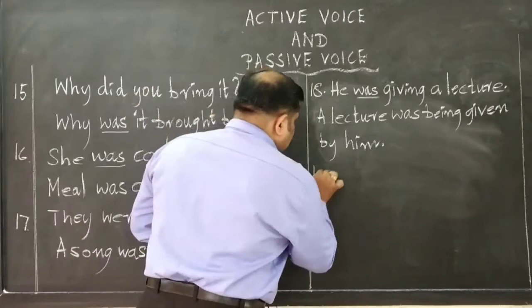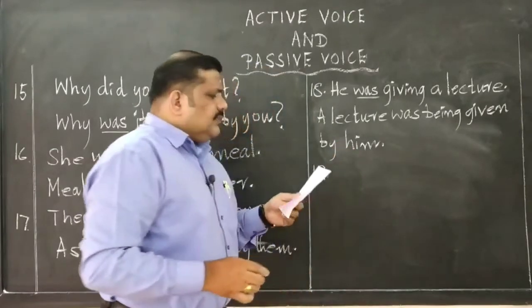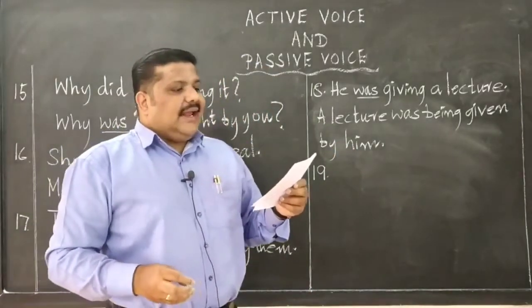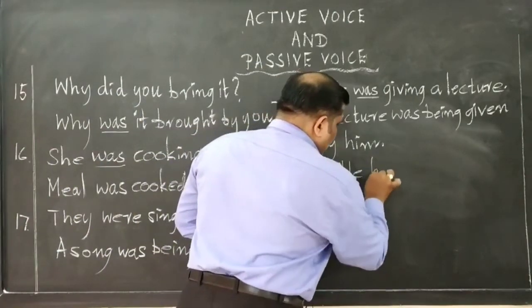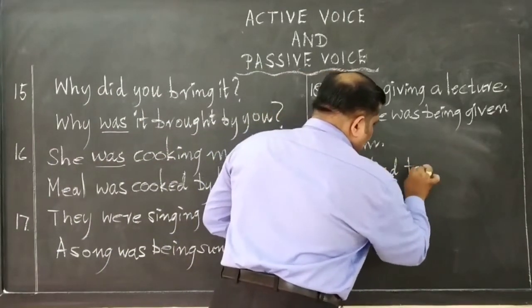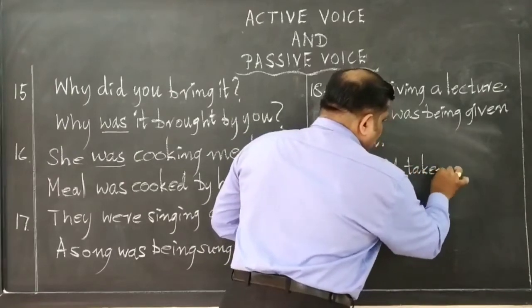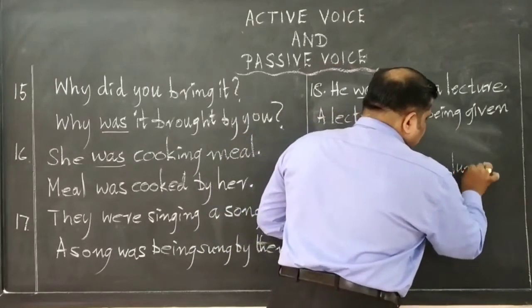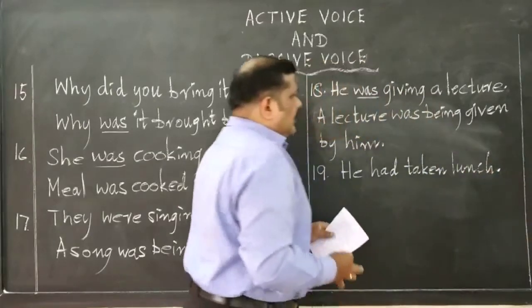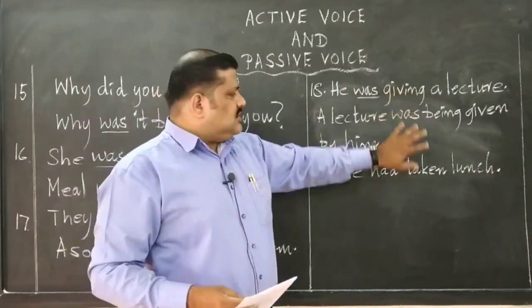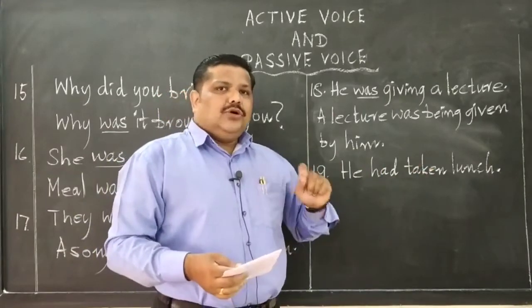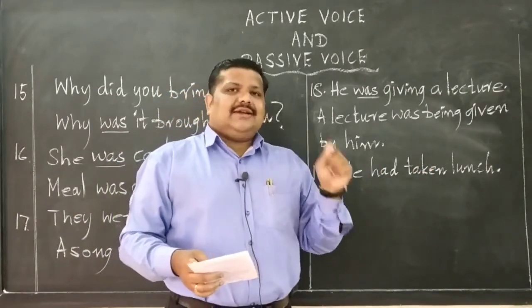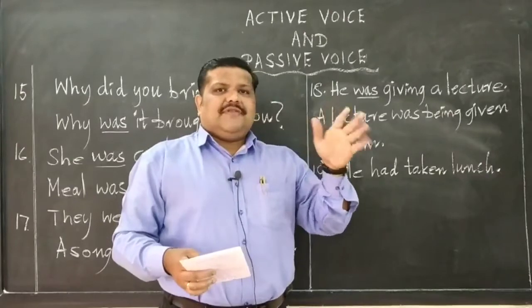Next one, that's the 19th one. He had taken lunch. He had taken lunch. See, from past continuous, we are moving to past perfect. I told you perfect action is that action which is perfectly done.